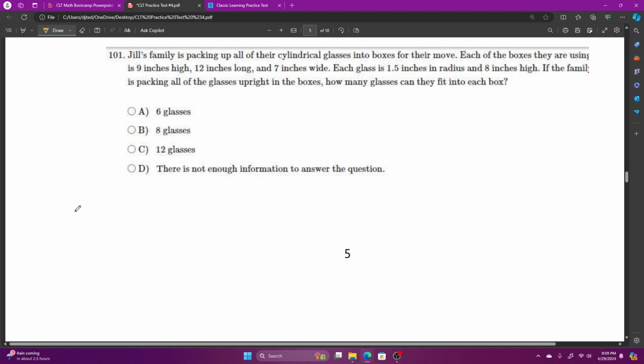So here's our box. It is 9 inches high, 12 inches long, 9 by 12, and then it's 7 inches wide. There's our box. 9 inches high, 12 inches long, 7 inches wide.